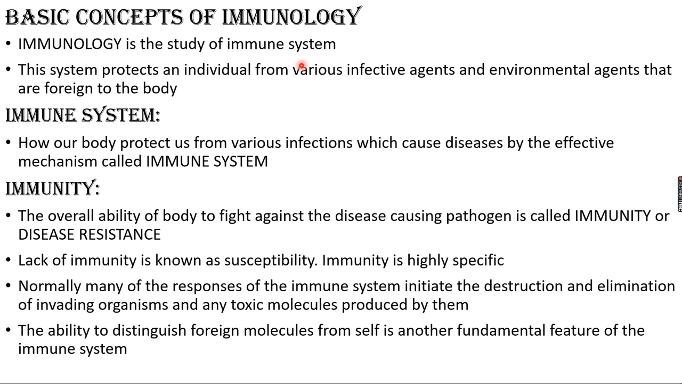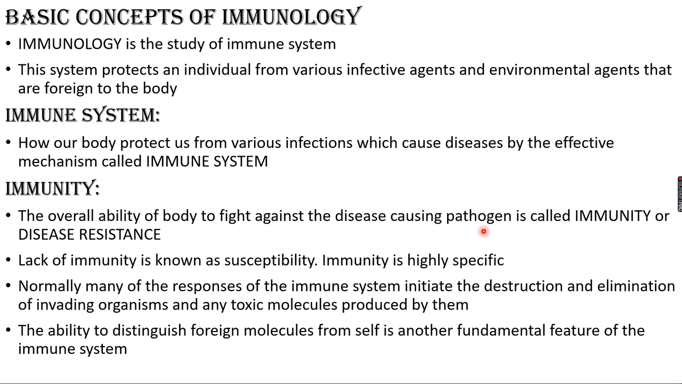The immune system of an individual protects it from various infective agents. What are they? Bacteria, virus, and environmental agents, which are foreign substances to the body. So, what is immunology? The study of the immune system. What is the immune system? It is how our body protects us from various infections which cause disease, by the effective mechanism called the immune system. Immunity means the overall ability of the body to fight against disease-causing pathogens.